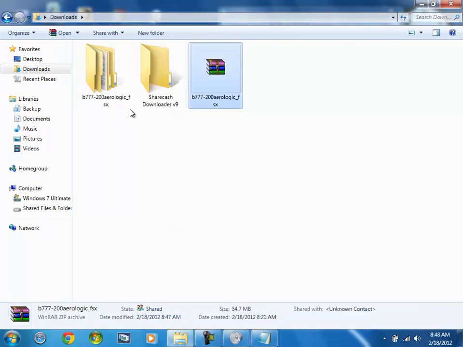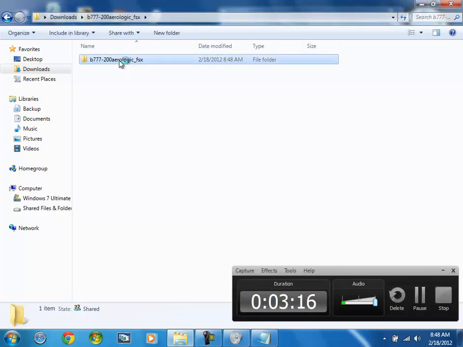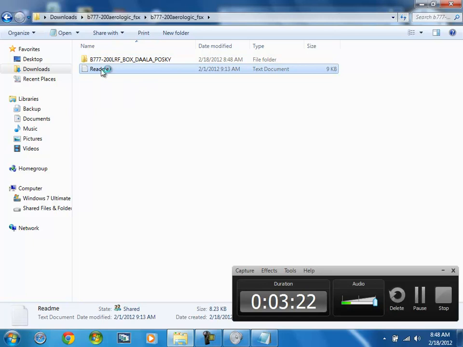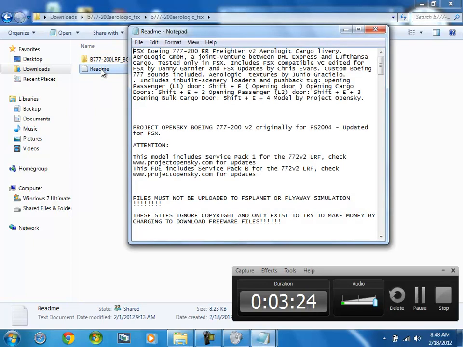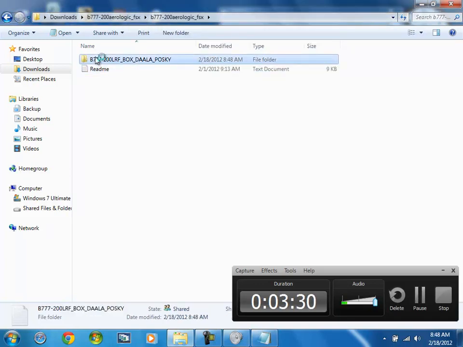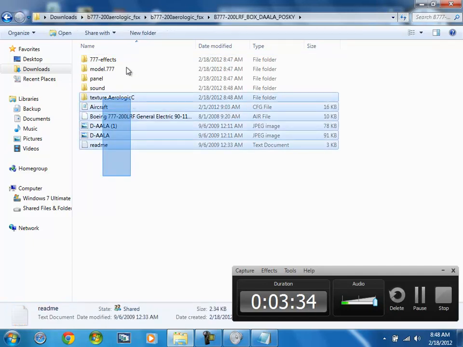Alright, so hi guys again. Here you will find this, and you can read the readme file. Go to 777-LR. They have all the aircraft to download.